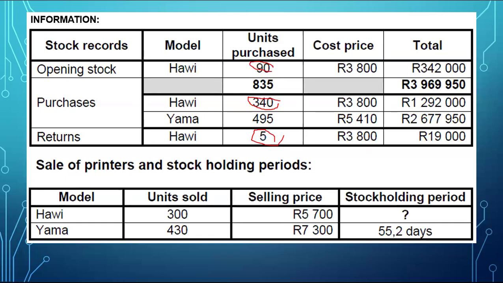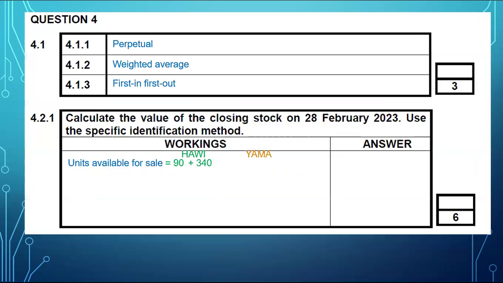And for Yama, we only have this 495. We only have this 495 for Yama. There are no returns for Yama. There are no units from last year as well. So when we calculate units available for sale, it's always opening plus purchases minus returns.